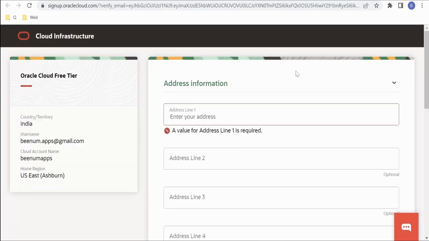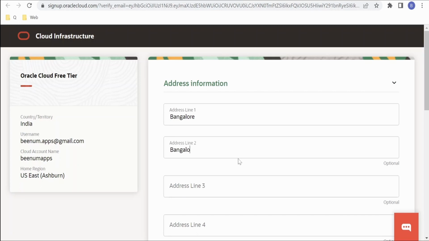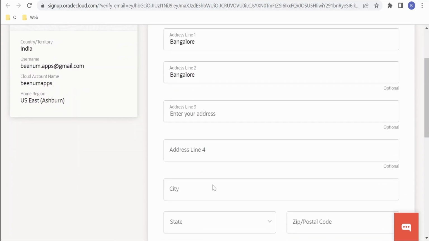In this form it is asking for address information. I will populate the details. I'm residing in Bangalore. I'm populating some dummy addresses.